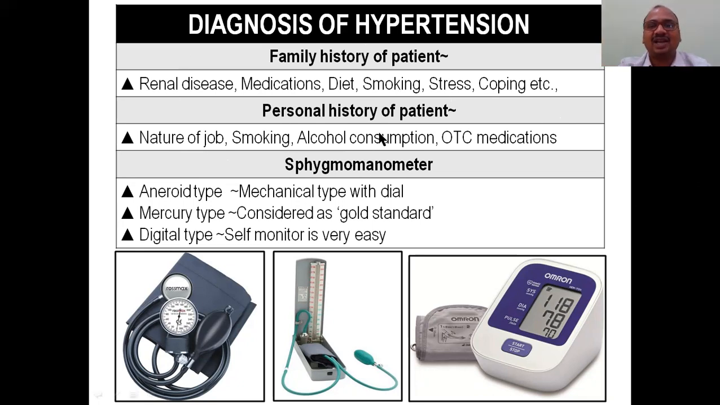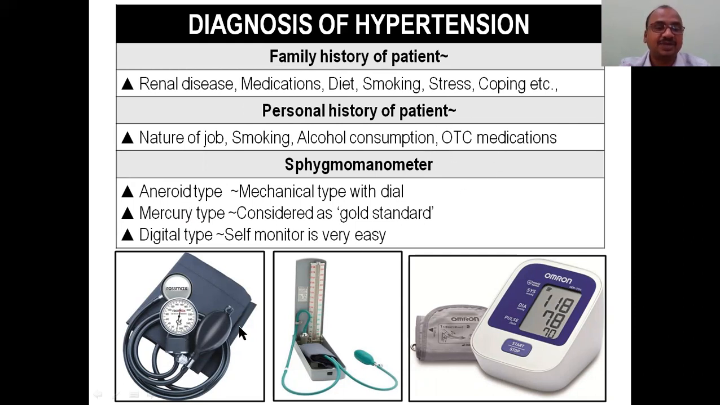Next, the personal history of the patient: nature of the job, tension, smoking. This tension leads to smoking. You are smoking, you are taking alcohol; these are personal habits. Here it is not like that; it is your family, your father taking smoking or stress. And OTC medications, if you are using them, also lead to this.